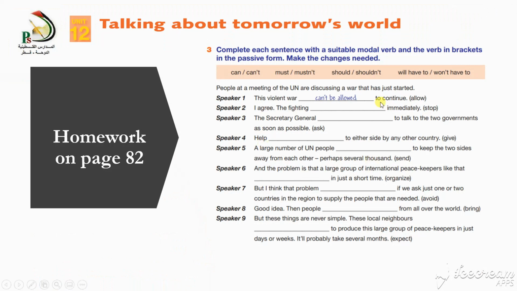Here is your second homework, which is on page number 82. You have to use the suitable modal verb and make it passive, meaning you will add be and the third form of these verbs. For example, the violent war can't be allowed to continue. I agree, the fighting dash immediately stop. The fighting must be stopped immediately.